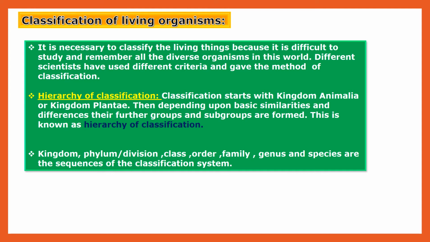Kingdom, phylum or division, class, order, family, genus and species are the sequence of the classification system, for both plants as well as animals.